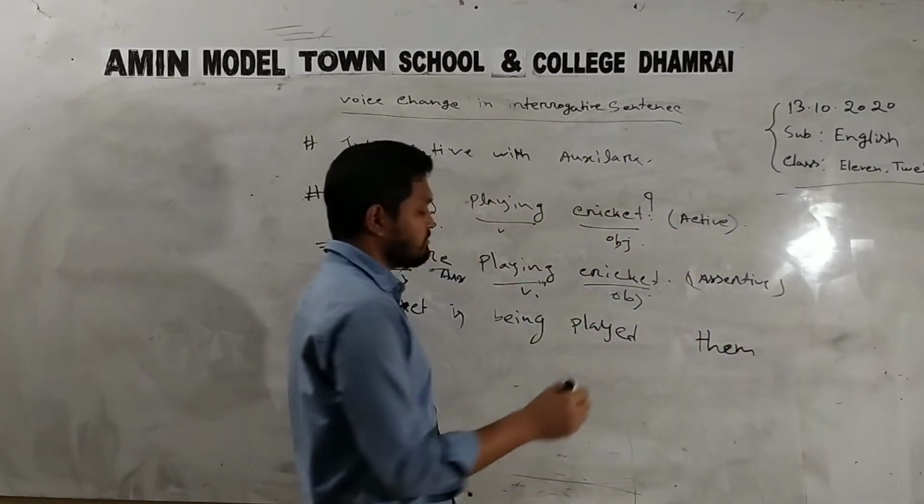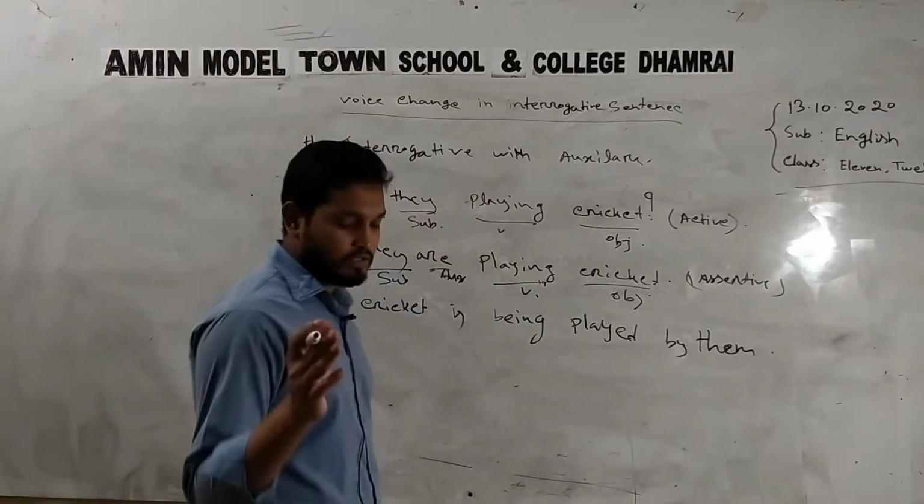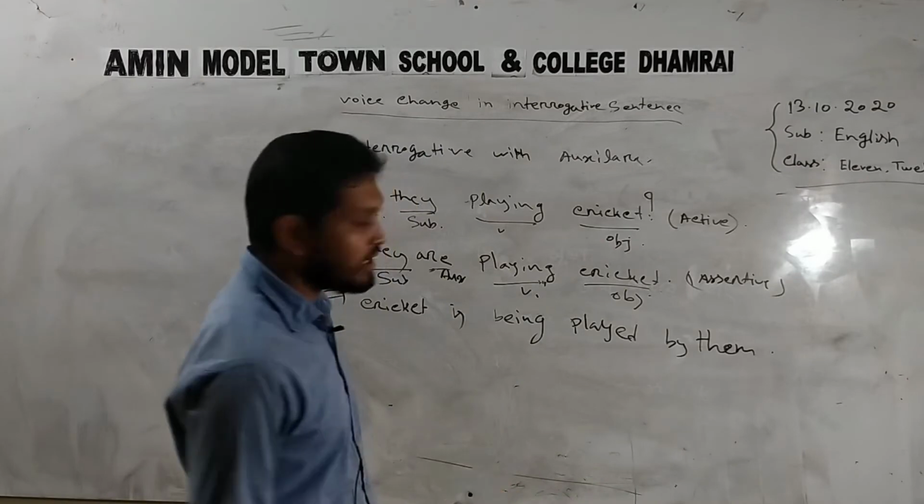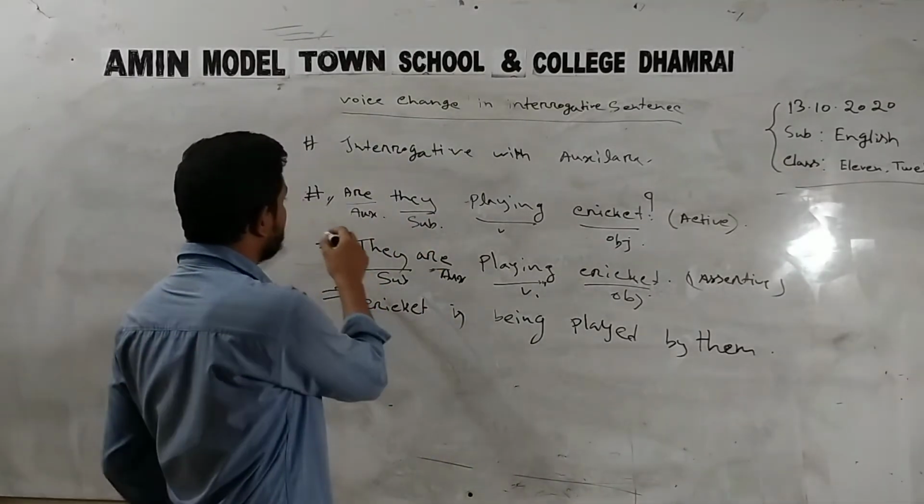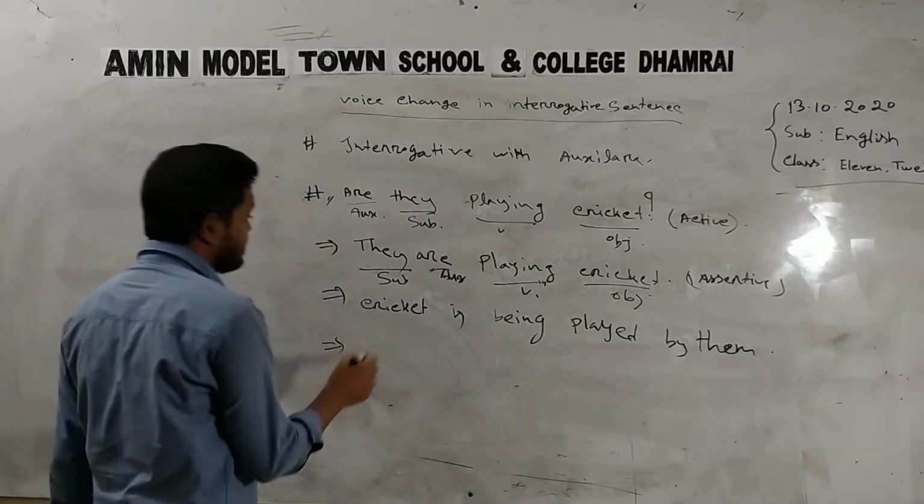And there will be another task, which is by. I told you before, for the object there will be a need to use by. So cricket is being played by them. That is the passive form of the assertive sentence. But we are taking this class about the voice and interrogative sentence. So again we need to make it interrogative.